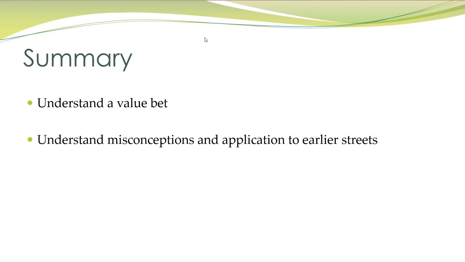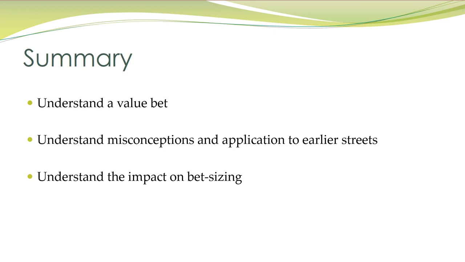We also want to understand the relevance of value betting on earlier streets. If we have a weak made hand which we're value betting on the flop, it might not be correct to refer to that as a value bet because we're going to end up giving up on the turn and river so frequently. It might be more accurate to describe it as a protection bet. But the exact terminology is not important, as we're going to go on to explain in later videos in this series. The most relevant thing is whether our bet generates the highest expectation, not whether we refer to it as a protection bet or a bluff or a semi-bluff or a value bet. Terminology can sometimes be more of a hindrance than a help in this game.